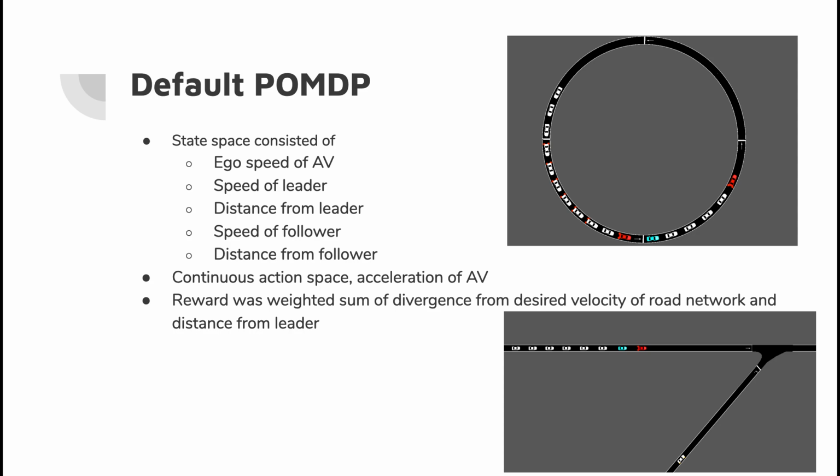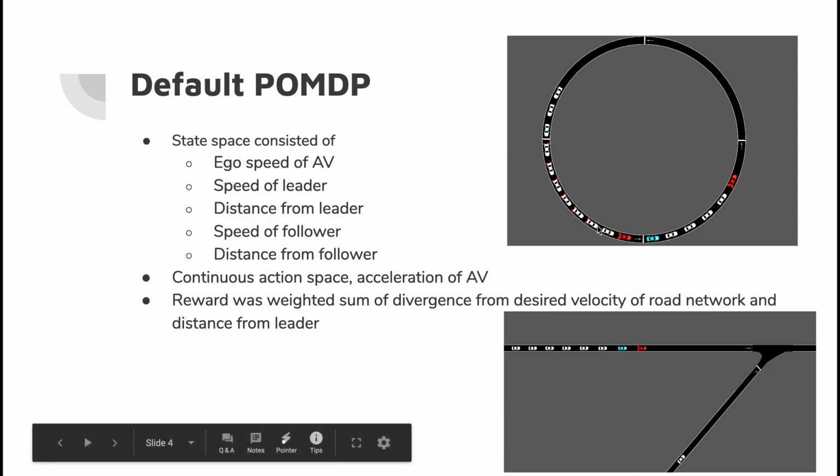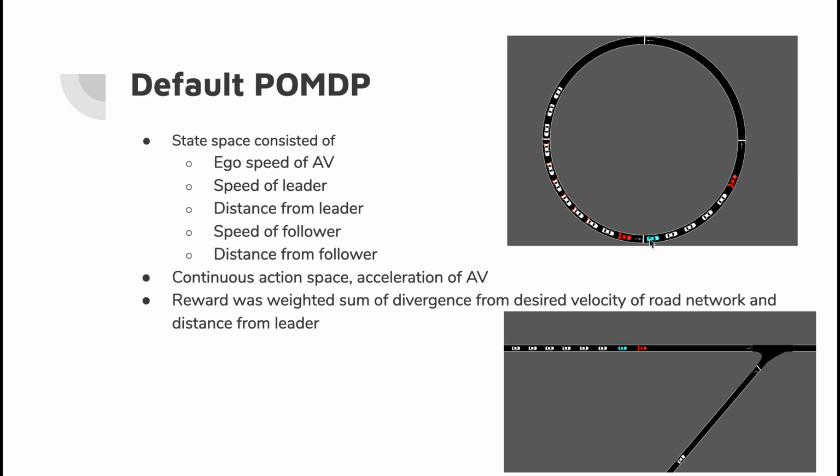The state space consisted of the ego speed of the AV, the speed of the leading vehicle, and the distance of the leading vehicle from the AV, the speed of the following vehicle, and the distance of the following vehicle from the AV. The action space was continuous and consisted of either slowing down or speeding up on the AV's side. The reward was the weighted sum of divergence from the desired velocity of the road network and the current velocity of the AV, and the distance from the leader.